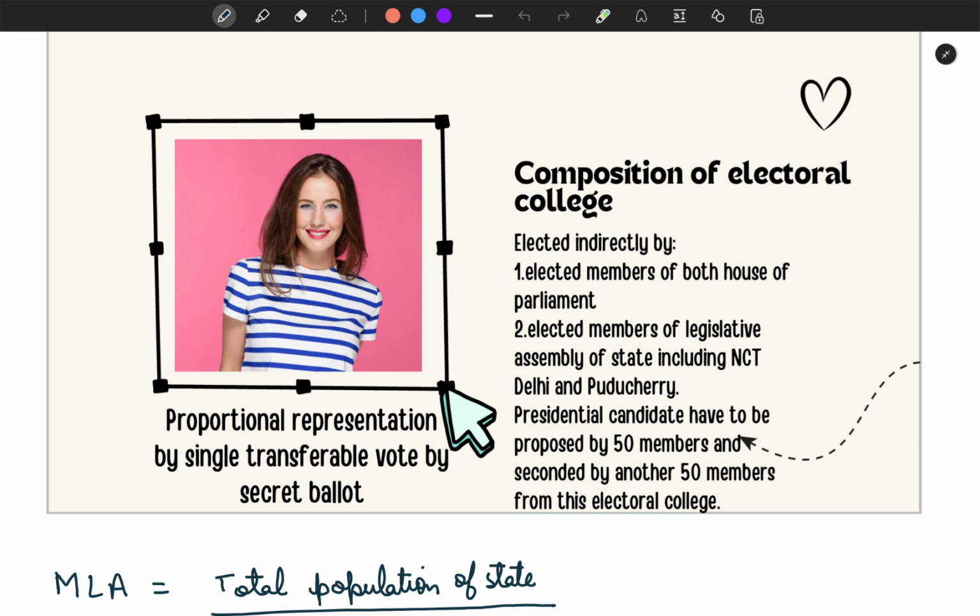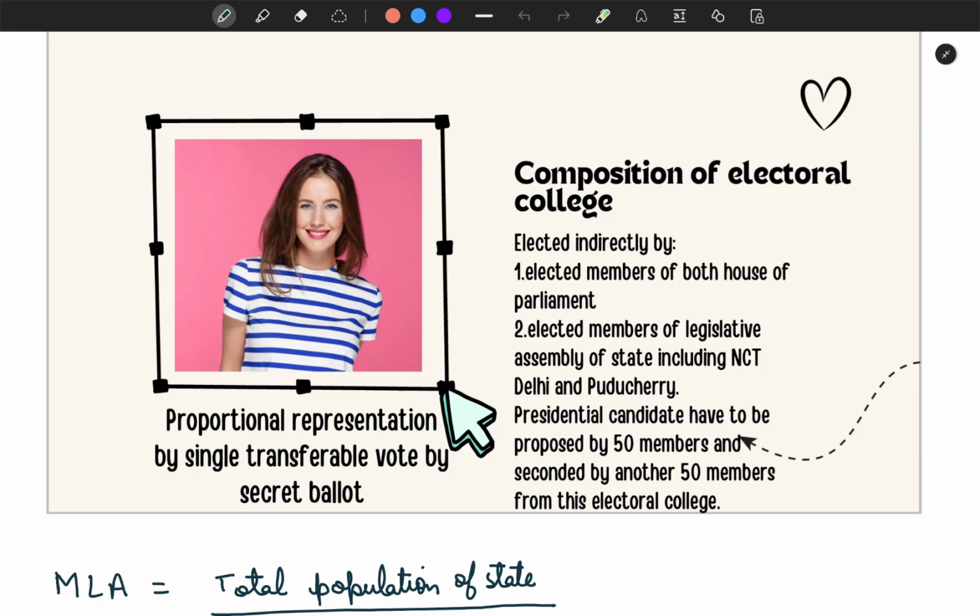Now we are going to see what is the composition of the Electoral College. Before we move on to the Electoral College, we need to understand the election of the President is an indirect one. Why is it indirect? Because you and I are not going to vote for this election. There are different Electoral College members who are participating and voting for a person to become President, and a person who wants to stand as a candidate for presidential election must be supported and proposed by 50 members of this Electoral College.